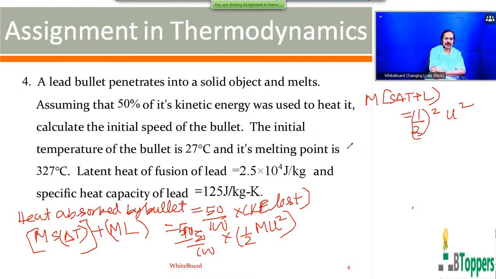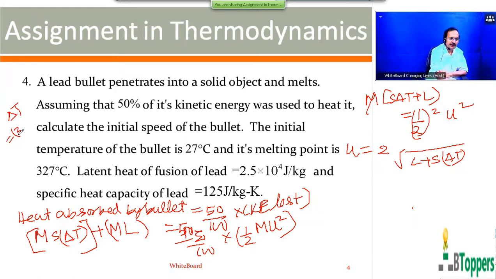So of course all units we have expressed in the SI system here. Therefore you will get u equal to 2 into root of (L plus s delta T), since m gets cancelled on both sides. Provide all values in the SI system. Of course, the increase in temperature in the SI system, Kelvin, is numerically the same as the increase in temperature in centigrade: 327 minus 27 Kelvin, or we can say 300 degrees centigrade is the increase in temperature on the centigrade scale. So the increase in temperature on the Kelvin scale will also be 300 Kelvin.